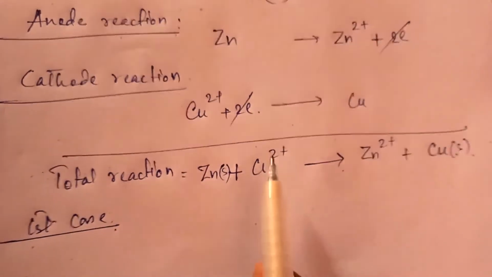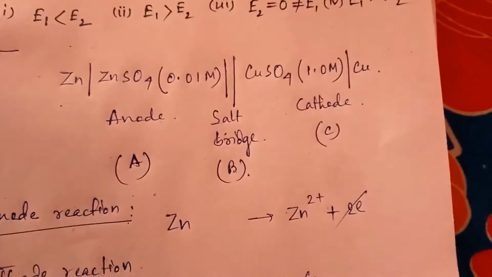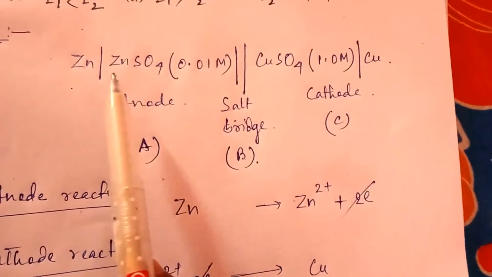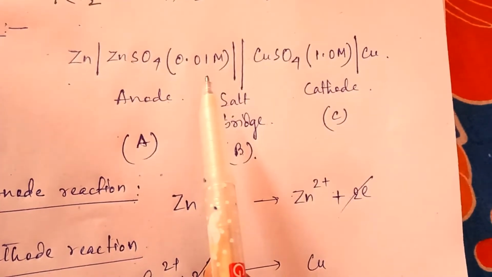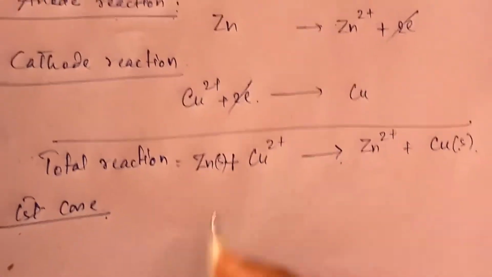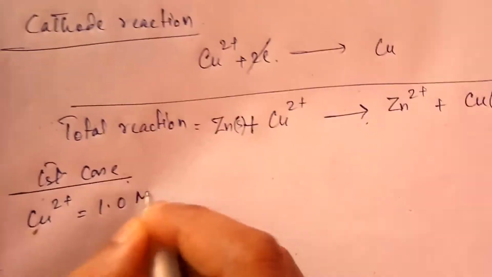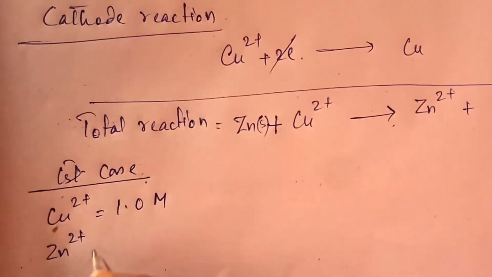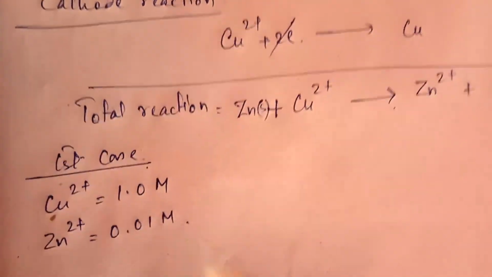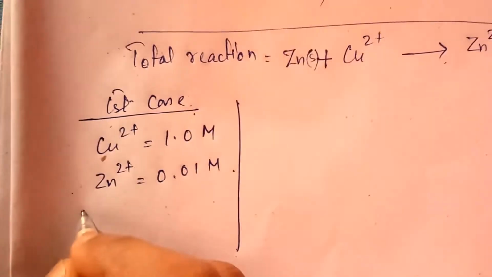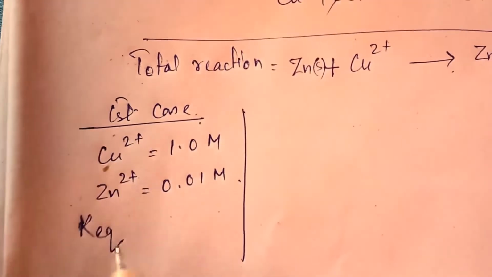In the first case, the Cu2+ ion concentration is 1 mole and the zinc ion concentration is 0.01 mole, right? So from these two values we can calculate the K equilibrium value.